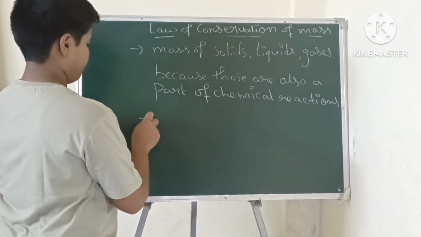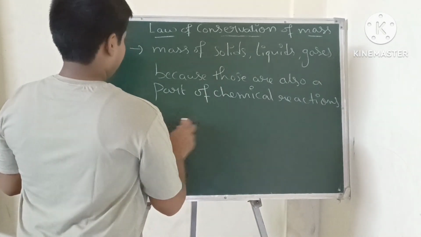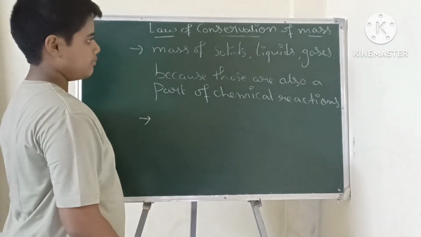And here another important point. First note down this.